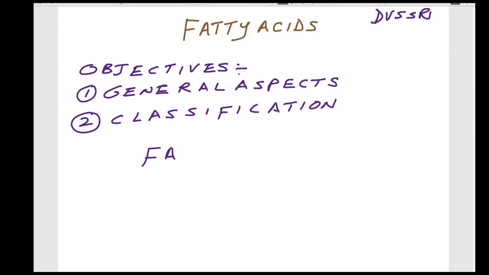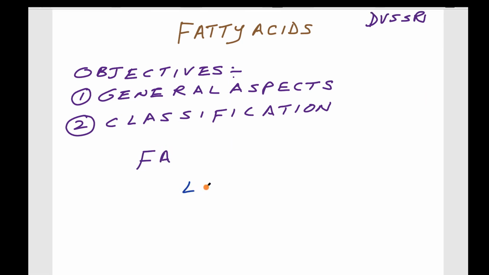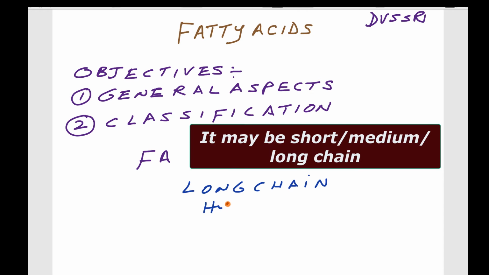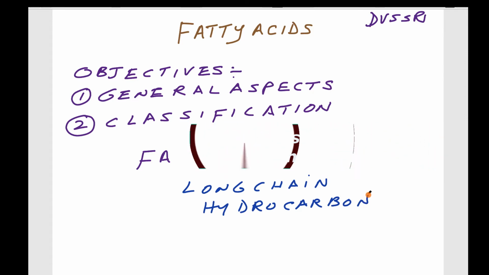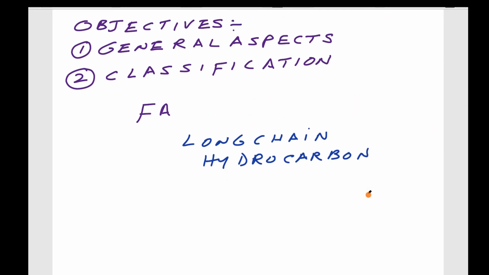So, fatty acids are long chain hydrocarbon containing monocarboxylic acid.